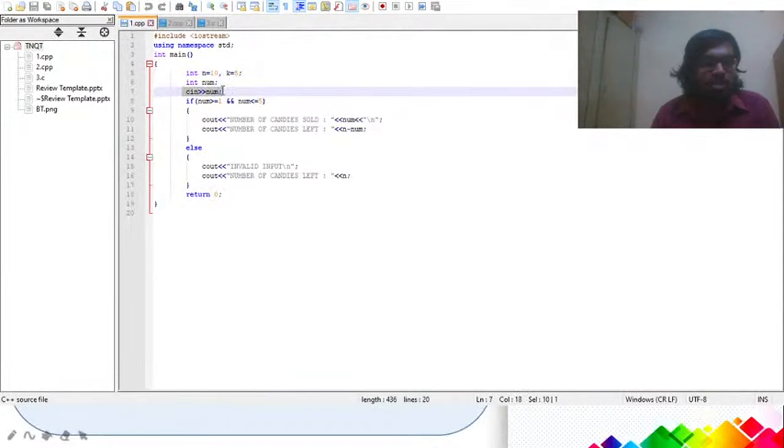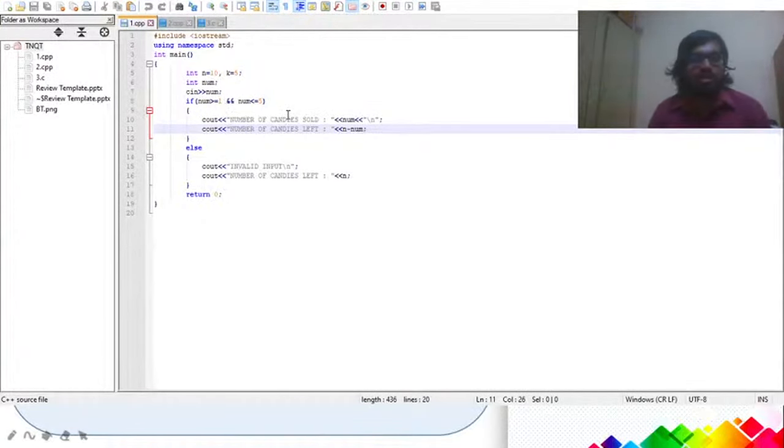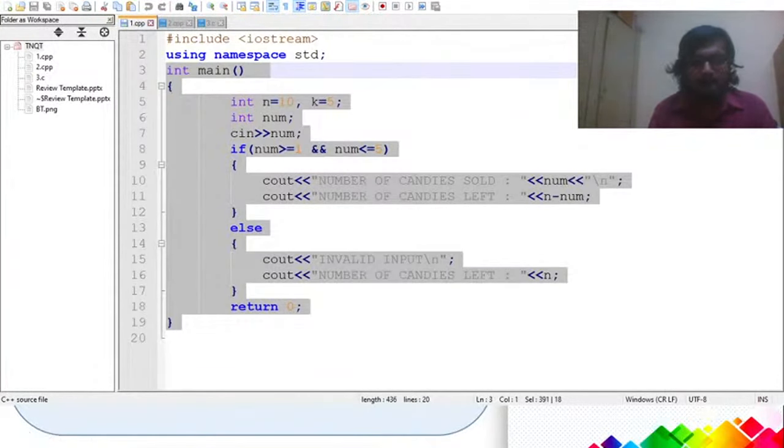So we'll take an input. The input is the number of candies that a customer places in an order. If the number is less than or equal to 5 and greater than or equal to 1, then only we get this output: the number of candies sold and the number of candies left. Say if the number is beyond this range. So let us move to the next question.